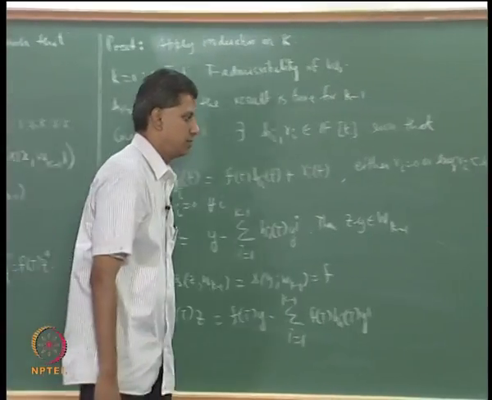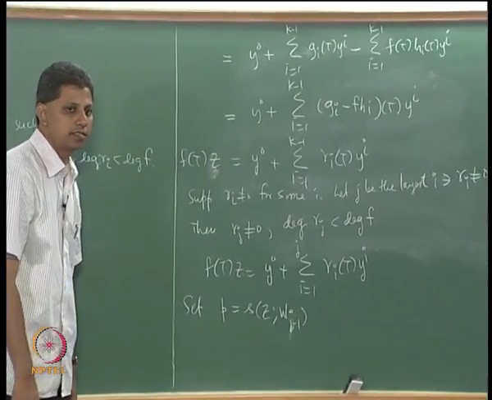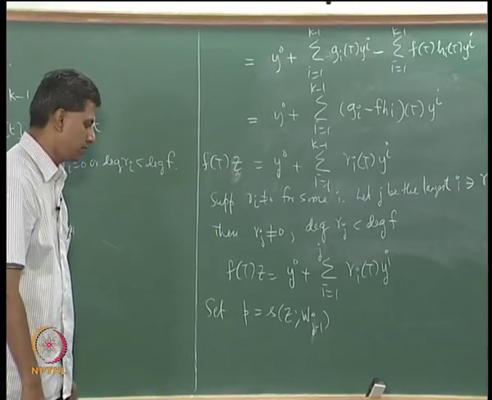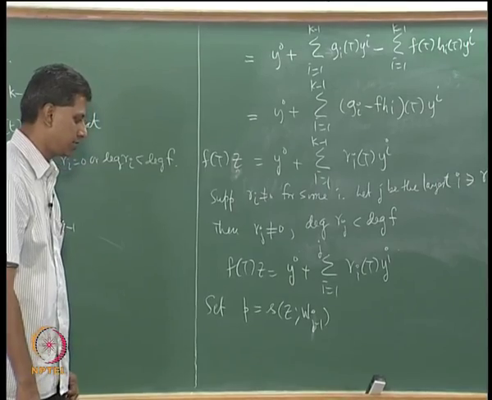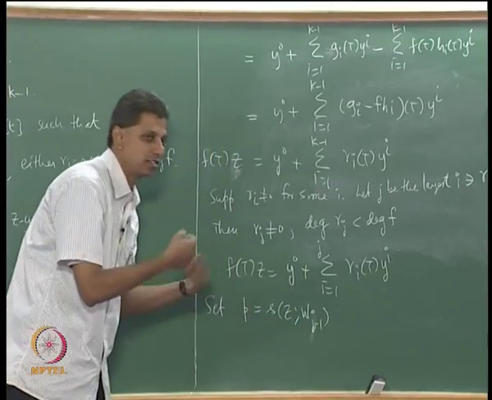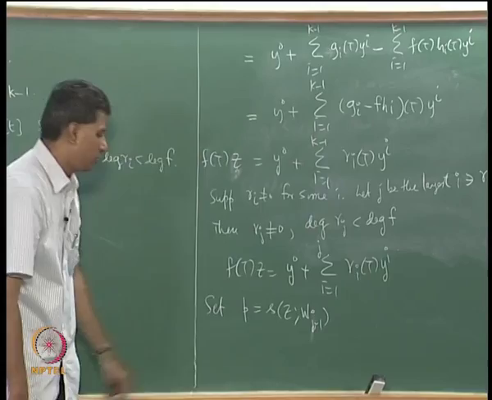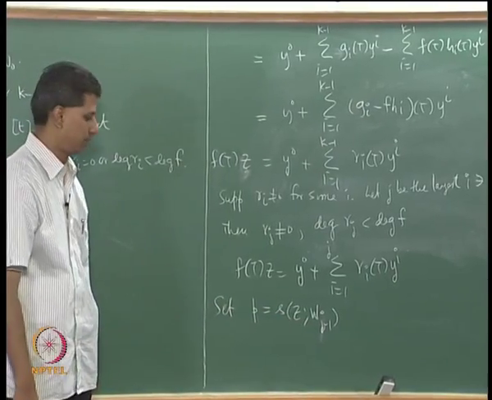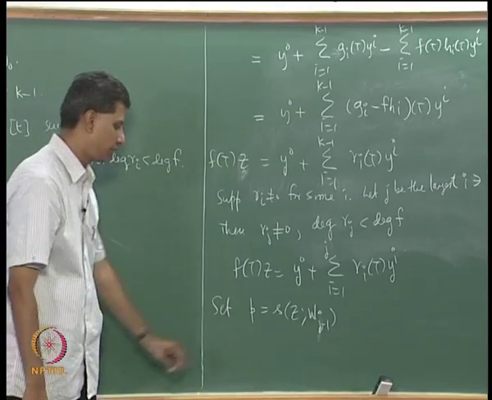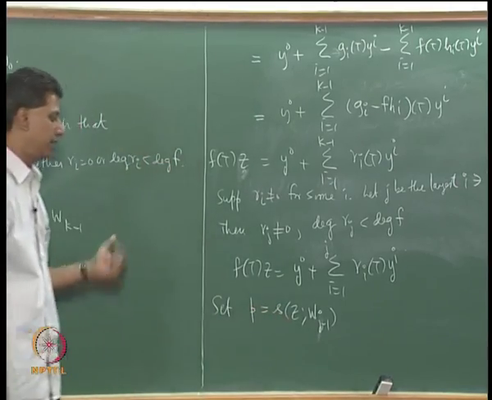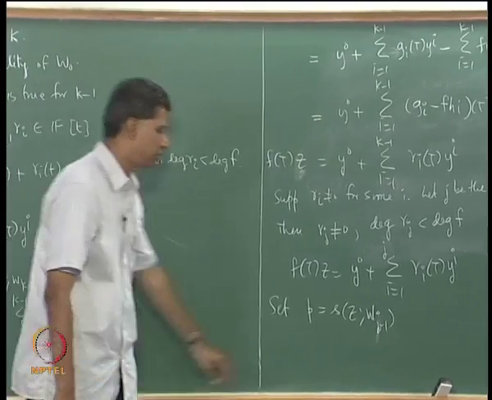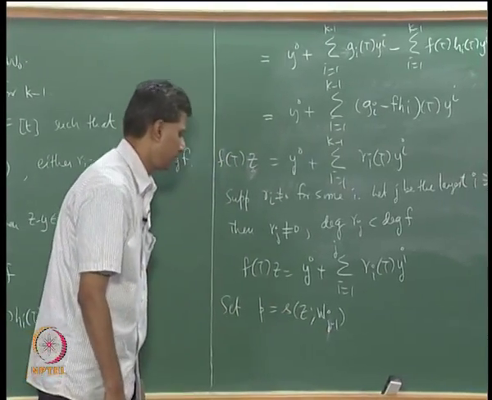I look at all those polynomials g such that g(T)z belongs to W_{j-1}, that is generated by a unique polynomial; I am calling that p. p is the monic generator of the ideal, the set of all polynomials g such that g(T)z belongs to W_{j-1}.